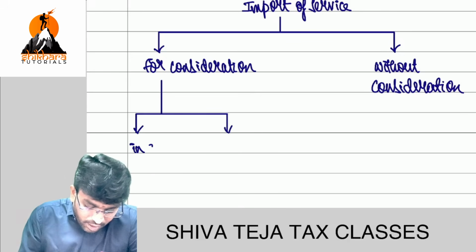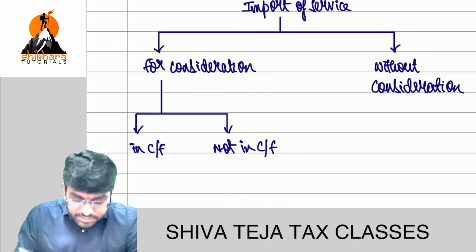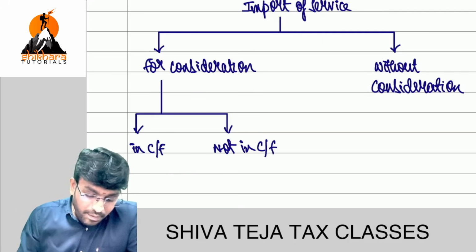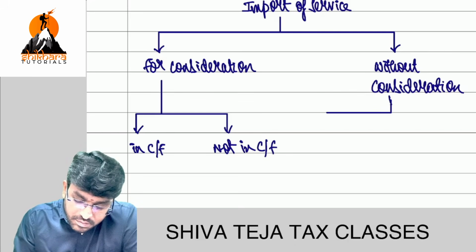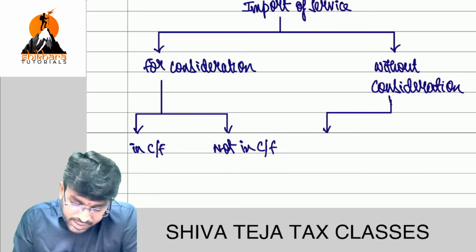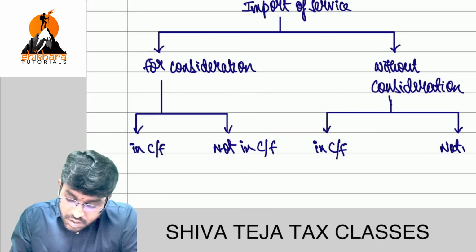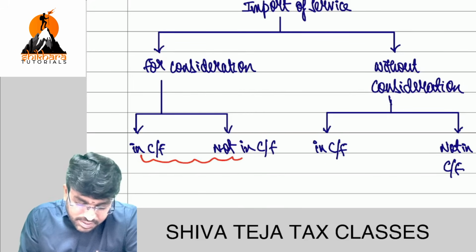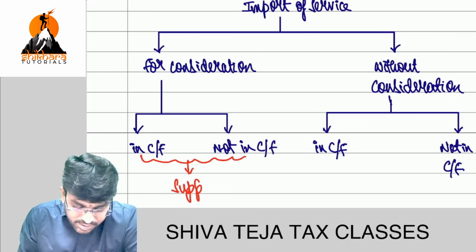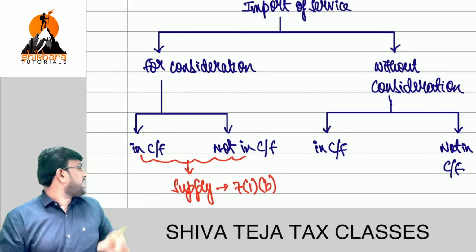And for consideration, again I will write in course or furtherance of business, not in course or furtherance of business. And without consideration, again same story. In course or furtherance, not in course or furtherance. Tell me guys, in both these cases, the answer is supply because of 7(1)(b). So correct or not?